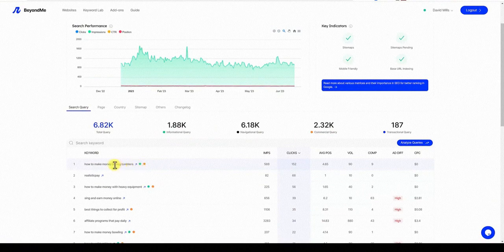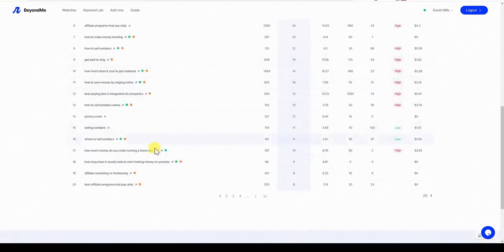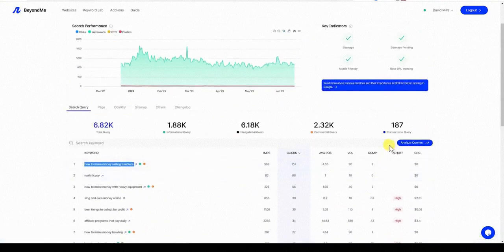Any AI is going to have a hard time completely understanding the commercial intent for keywords such as this, because it's literally talking about selling something, right? So it's going to have somewhat of a commercial intent. And then also, as somebody looking at how to do something, it definitely recognized that and put a green for the informational query. So that's pretty cool. You're going to have different color codes right here of what stuff is, transactional query, and so forth.